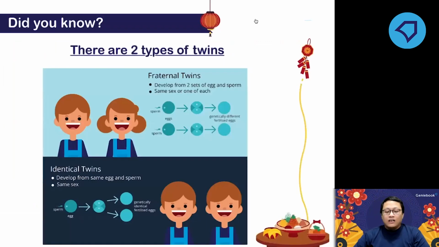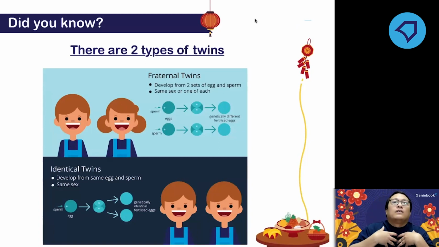Now talking about the twins. Many of you are asking about the twins. There are two different types of twins, but basically the twins came from one or more fertilized eggs. For fraternal twins, first you need to understand that fraternal twins are similar to each other, but they are not identical.